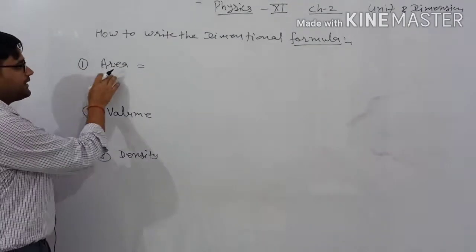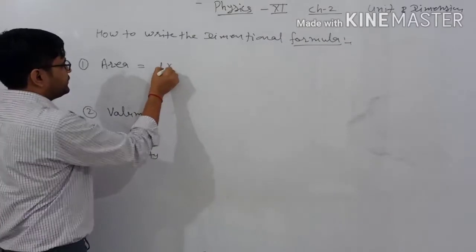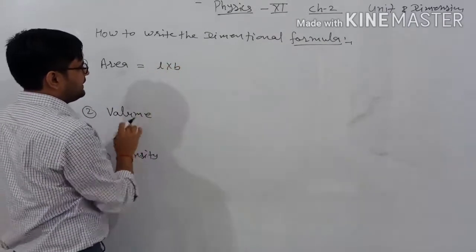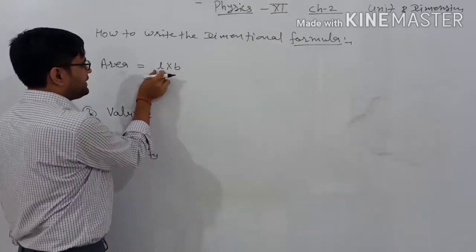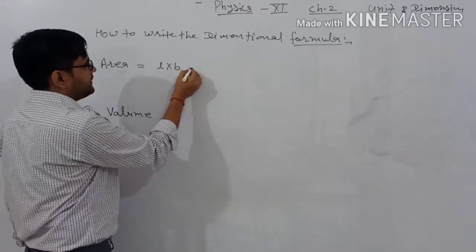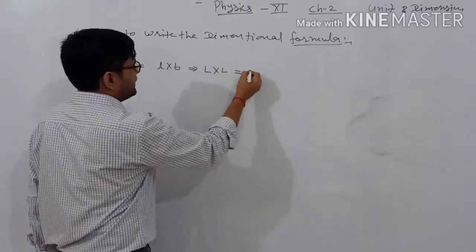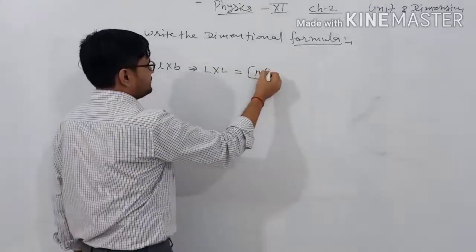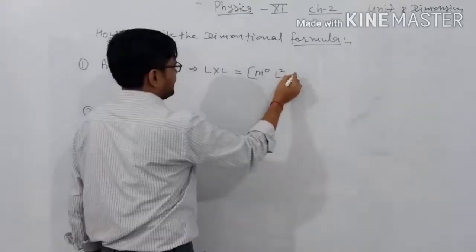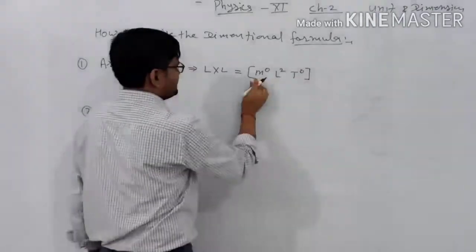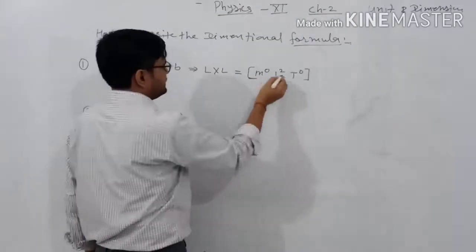Normally the area is represented as length into breadth. Length and breadth, lambai or chodai, are both measured with respect to L into L. That's why it is represented like this: M0, L2, T0.